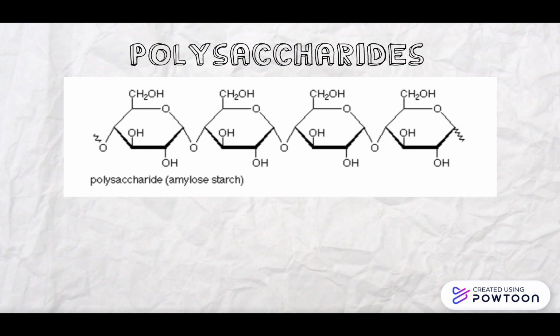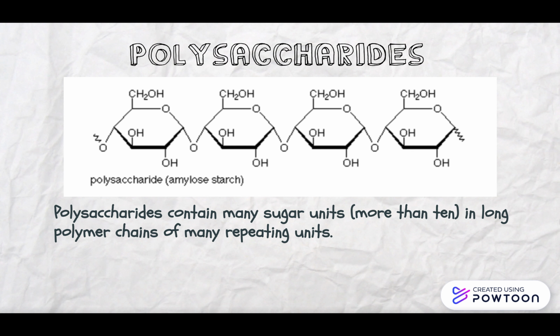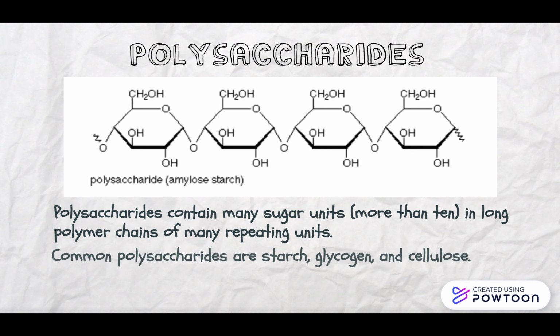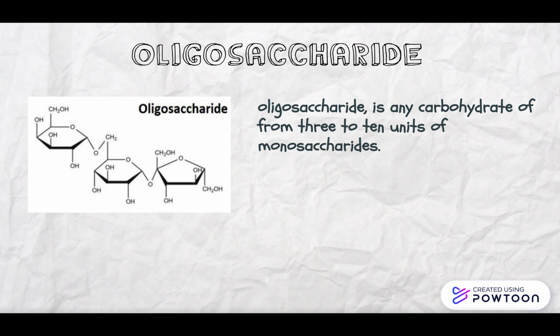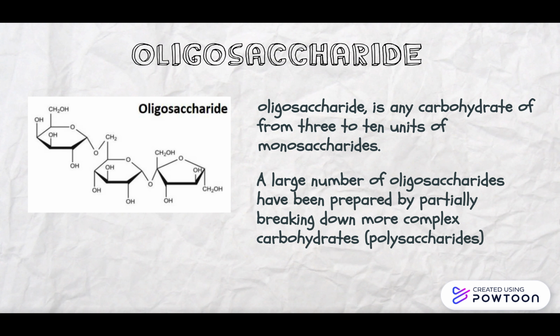Polysaccharides. Polysaccharides contain many sugar units, more than 10, in a long polymer chain of many repeating units. Common polysaccharides are starch, glycogen, and cellulose. Oligosaccharide. An oligosaccharide is any carbohydrate from 3 to 10 units of monosaccharides. A large number of oligosaccharides have been prepared by partially breaking down more complex carbohydrates, such as polysaccharides.